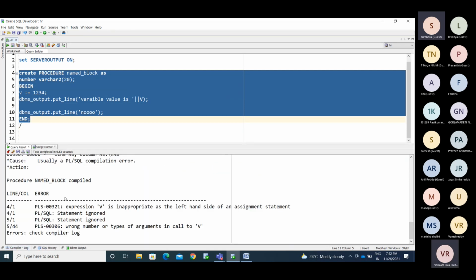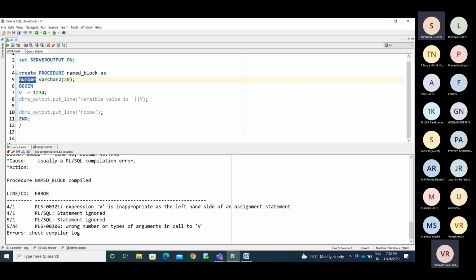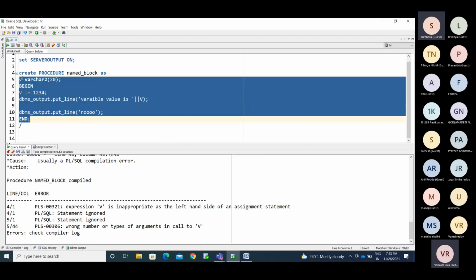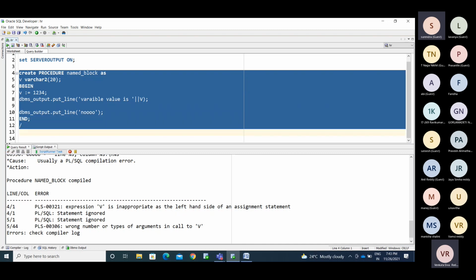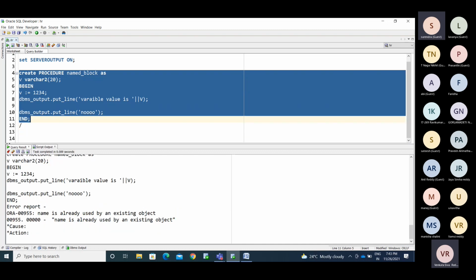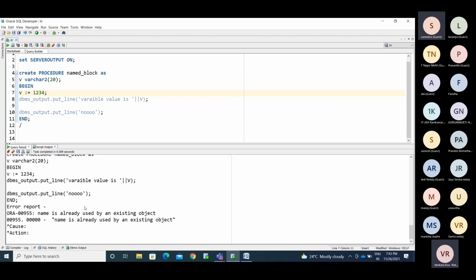It is showing the error because you declared number, and number is a reserved keyword, right? So I removed that. Now I am creating this. The name is already used by an existing object.